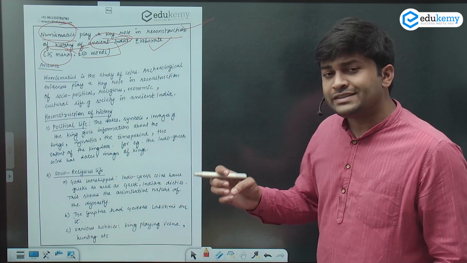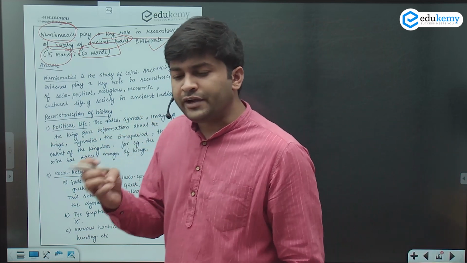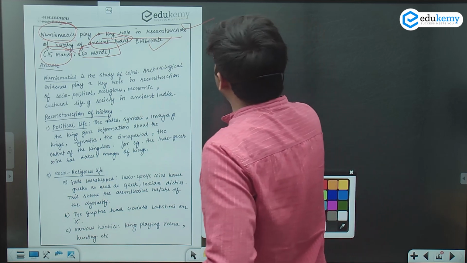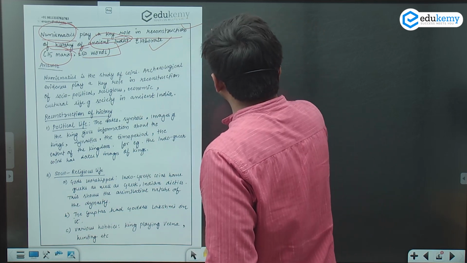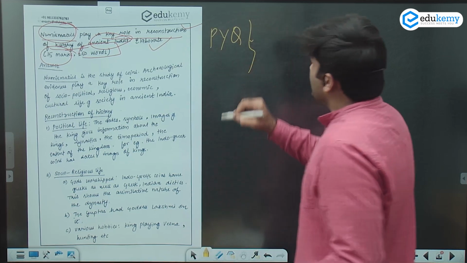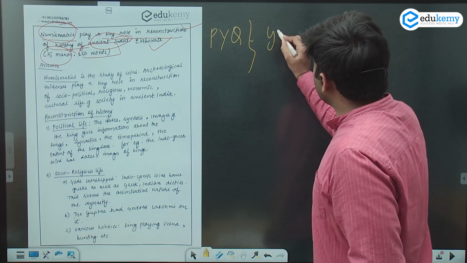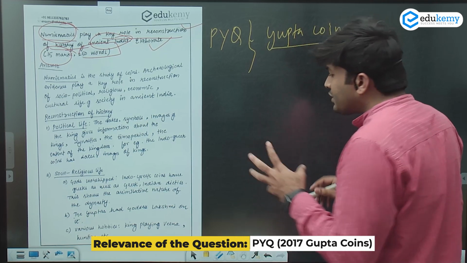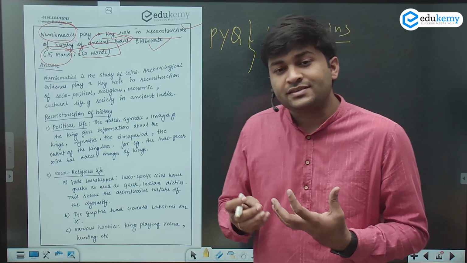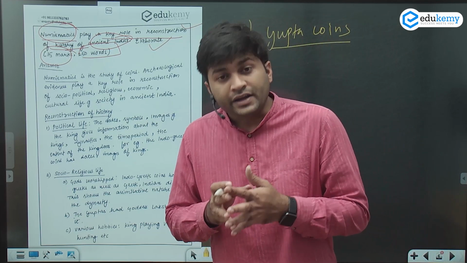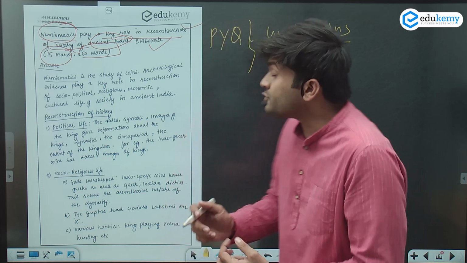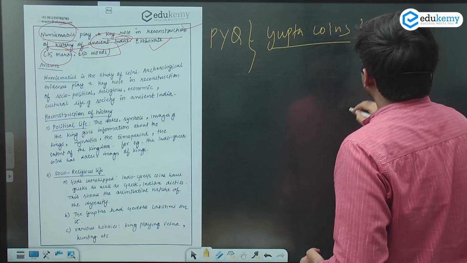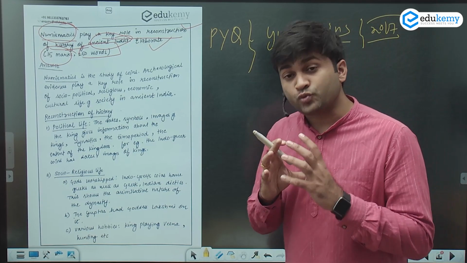So what is the relevance of this kind of question? If you analyze the previous year questions of ancient India, in a previous year you had a question on the Gupta numismatics, Gupta coins: do you notice any level of excellence that is reduced as the Guptas are declining? This was the question in the 2017 mains examination.